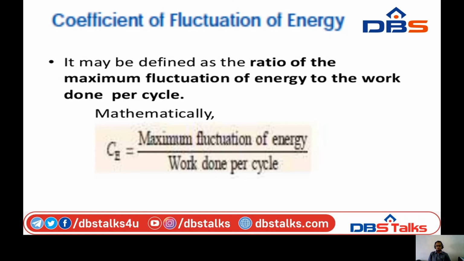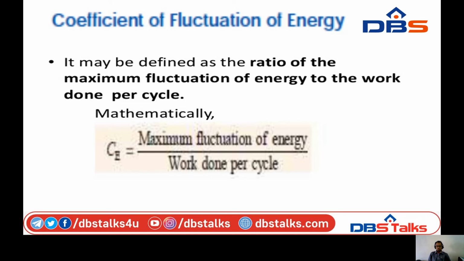Next, the coefficient of fluctuation of energy. It may be defined as the ratio of the maximum fluctuation of energy to the work done per cycle. Mathematically, it is the maximum fluctuation of energy divided by the work done per cycle. The work done per cycle, in joules, may be obtained by two relations.